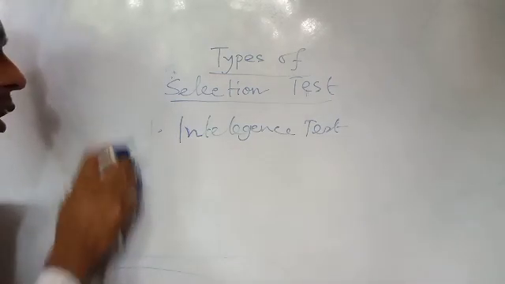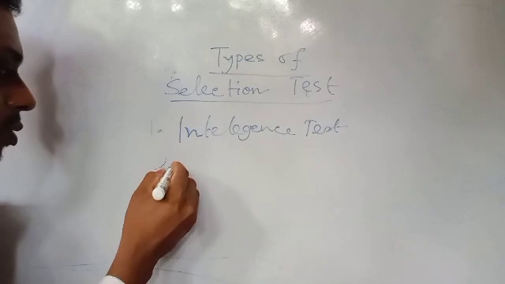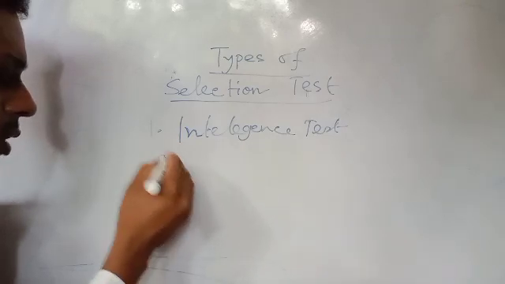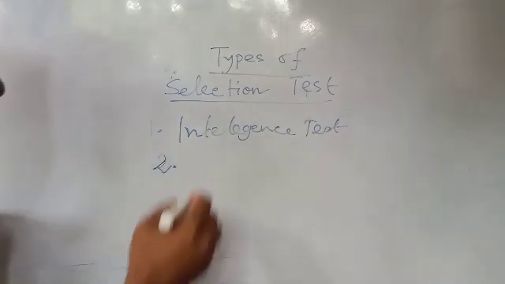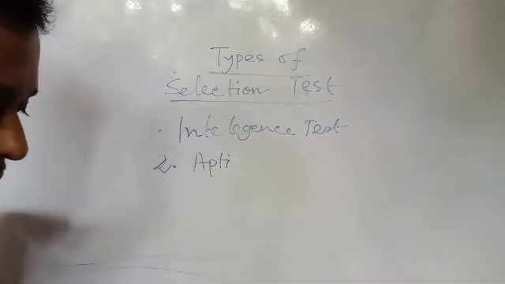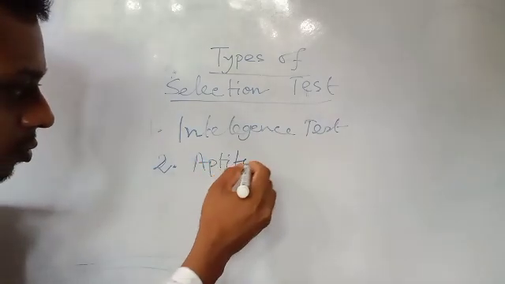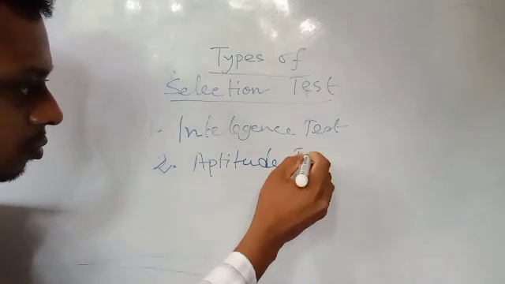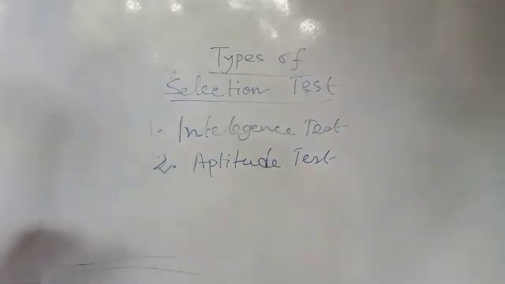Then number two, we have aptitude test. What is aptitude test?